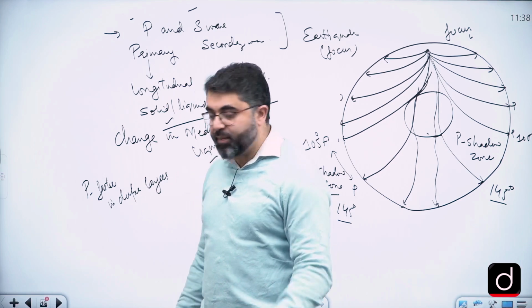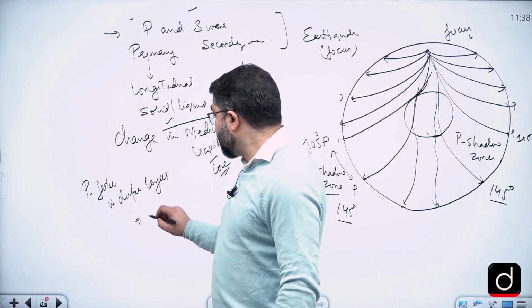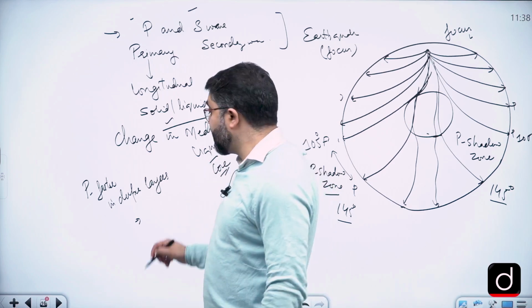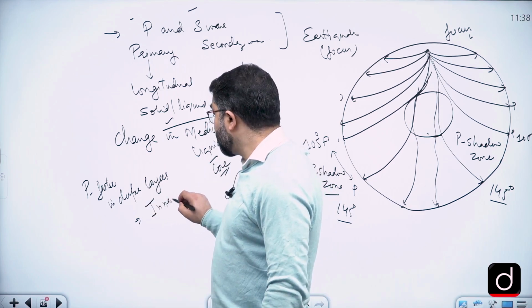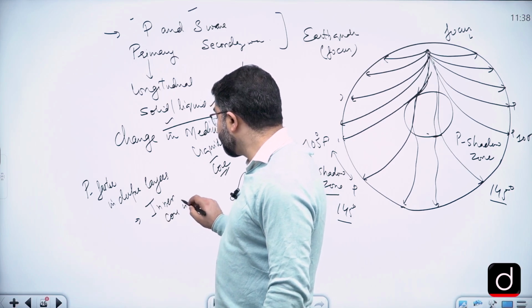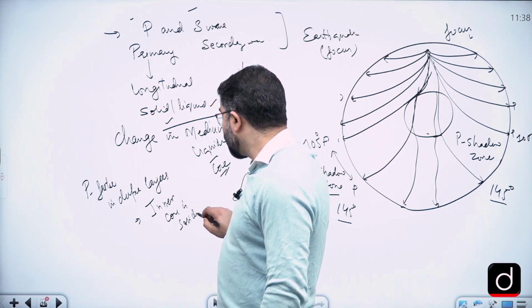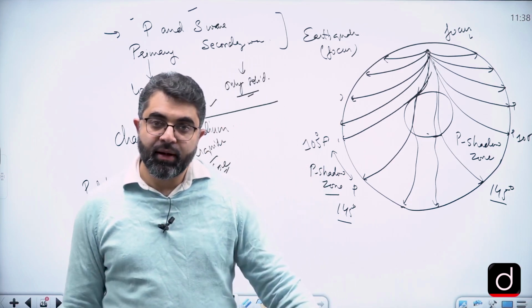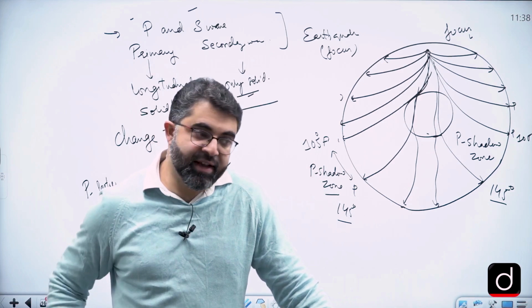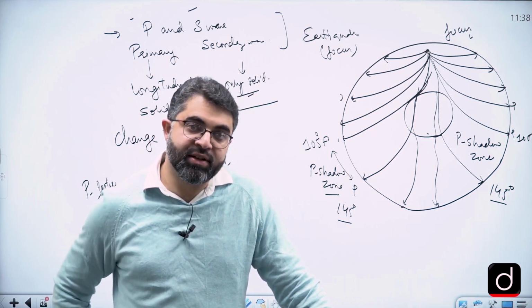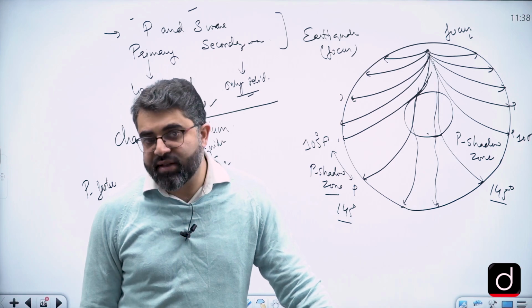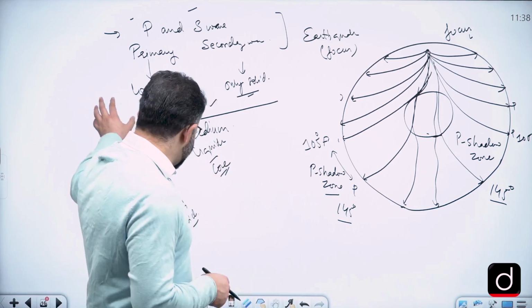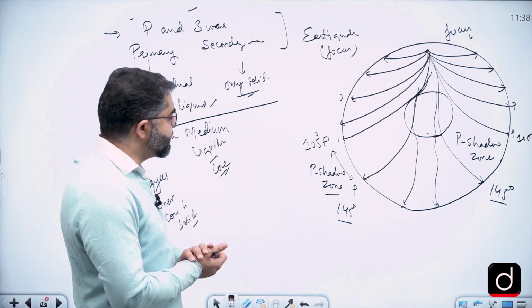Since it gets faster in deeper layers of Earth, it cannot be possible without a solid core. It was concluded then that the inner core is solid, because waves get faster through a denser or solid medium. Waves, like sound waves, travel with a higher velocity in the solid medium and with a lesser velocity in the liquid medium. So that is what we need to mention here about the inner core.